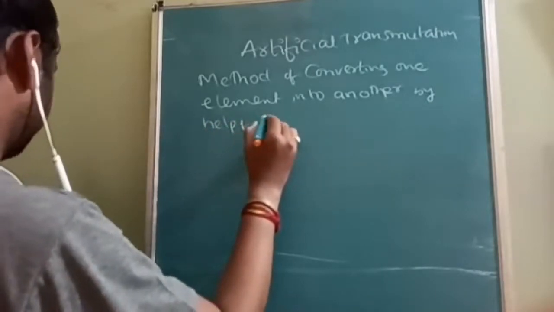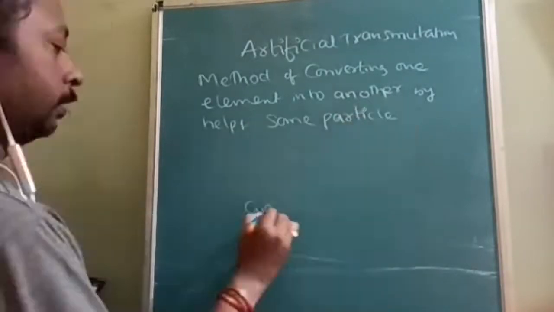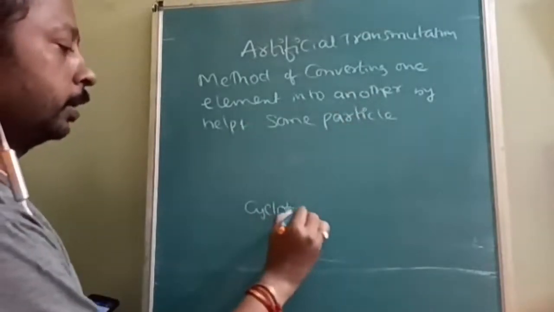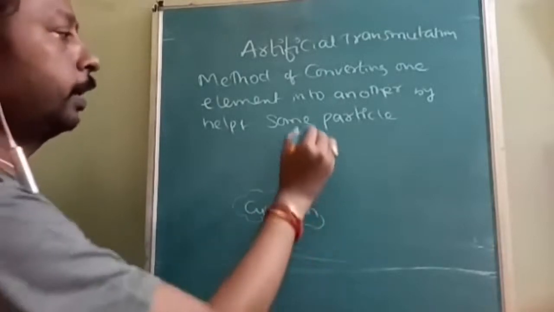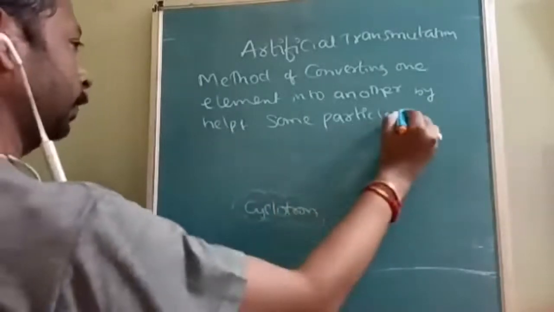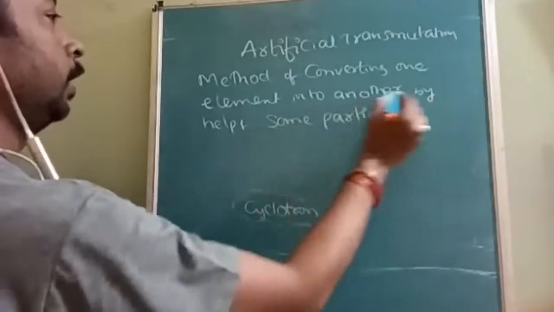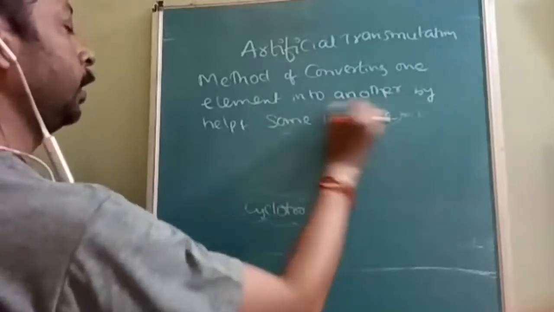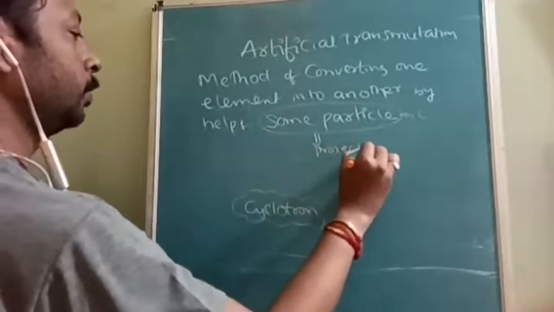These particles should be very fast moving. There is equipment called a cyclotron. The cyclotron gives fast speed to these particles. When they move with fast speed, they convert another element into a new element. These particles are called projectiles.